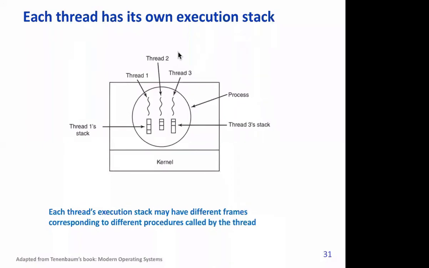So here we can see another view of the same concept. Let's assume that this is a process, shown as a circle here. There are 3 threads. Each thread will have its own stack, and that stack contains the execution history, all the values and variables, etc., right?